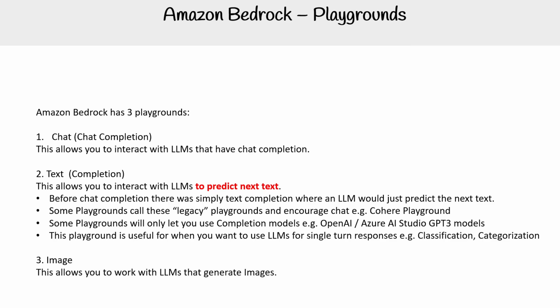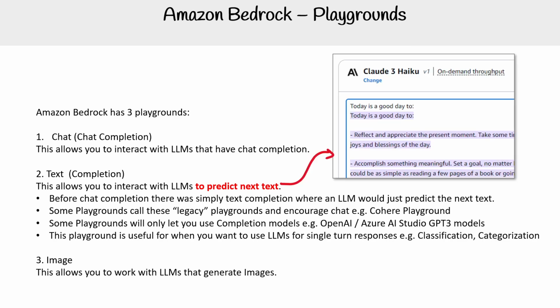And then the third one here is images. This allows you to work with LLMs that generate images. Pretty straightforward. And here's an example of the text completion. So you can see in this one here, we've written something, right? Okay, and then it starts to produce more text after it. So there you go.